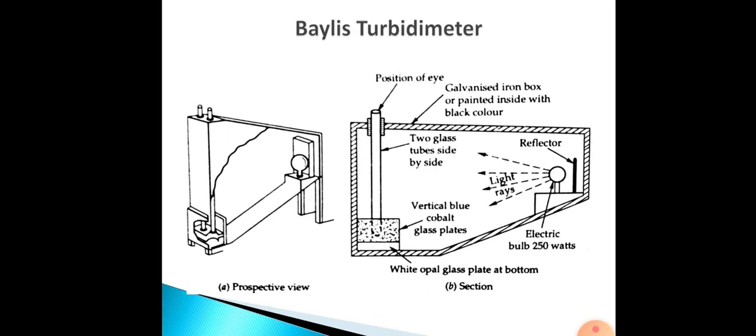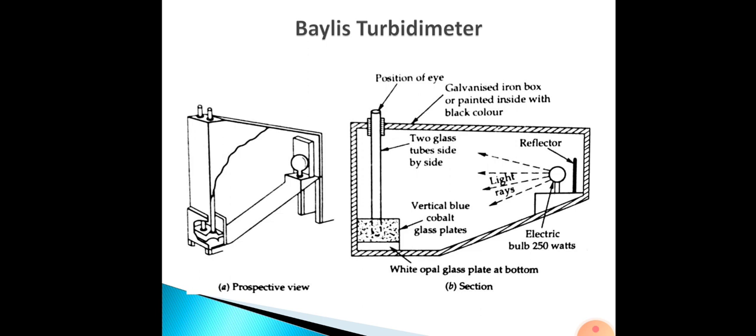Here the procedure is that the water to be tested will be filled in one of the glass tubes. In the second tube you will fill water the turbidity of which is already known. So the value of the sample in the second tube will be already known.